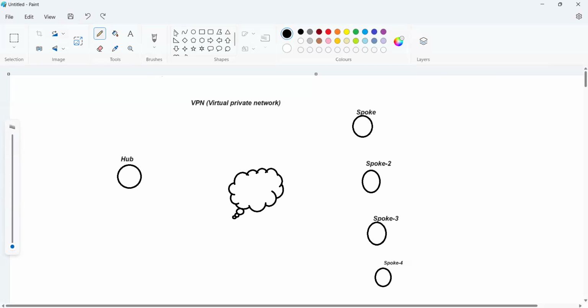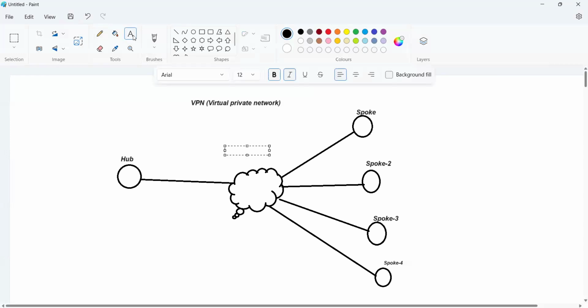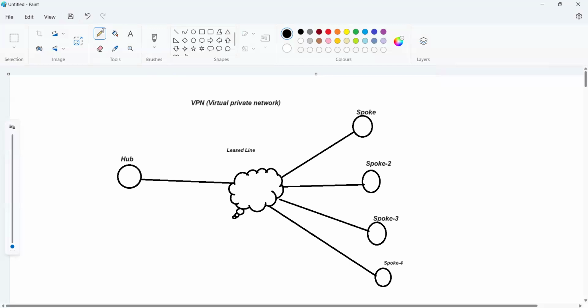Now we are taking only one ISP in between. The ISP will provide different connections to us. One is a leased line connection. Leased line means they provide one-to-one connectivity in between, and no other customers are available. Assume our company is ABC, abc.com.